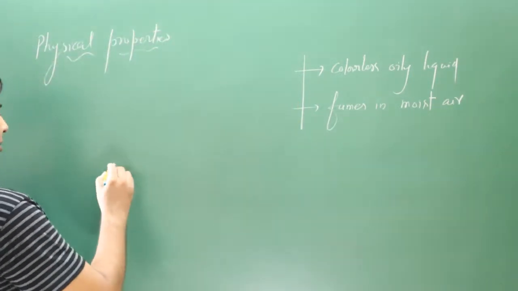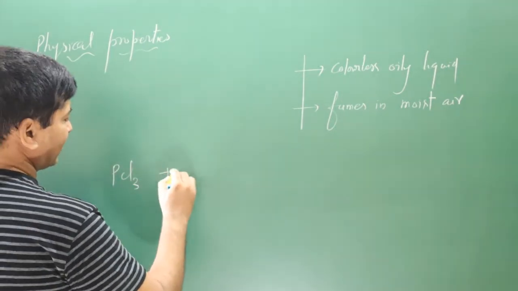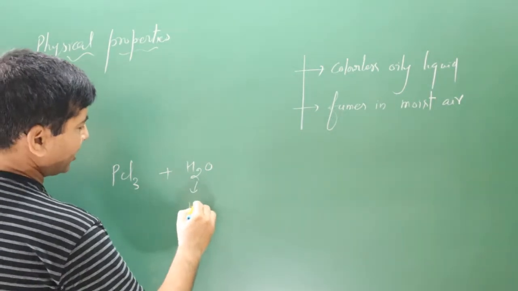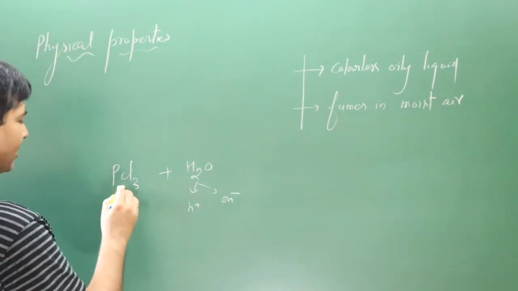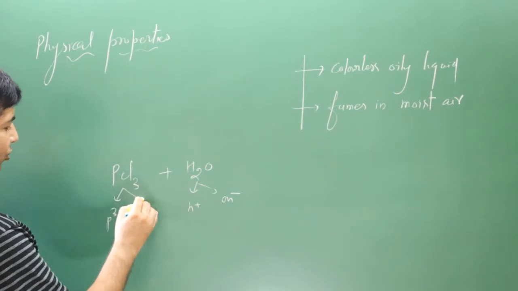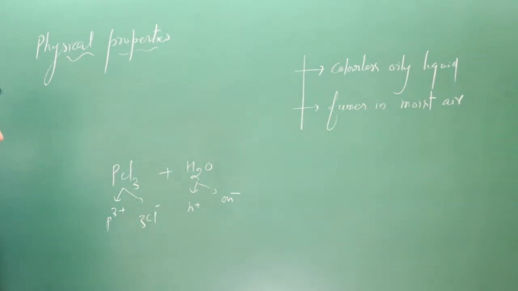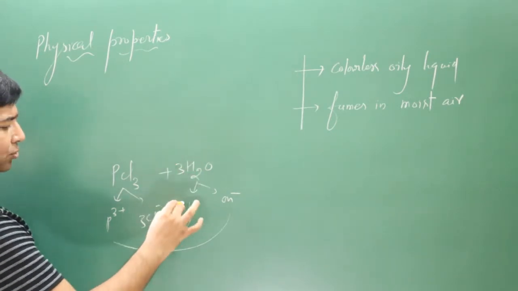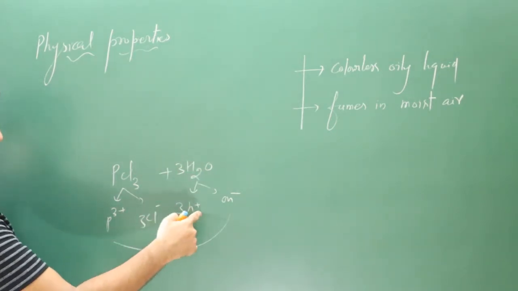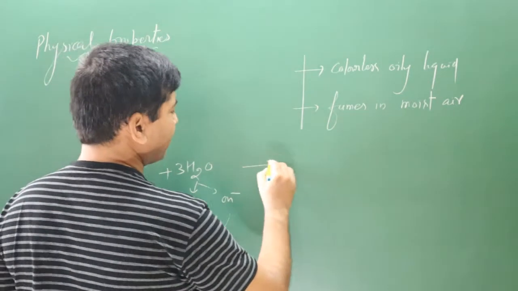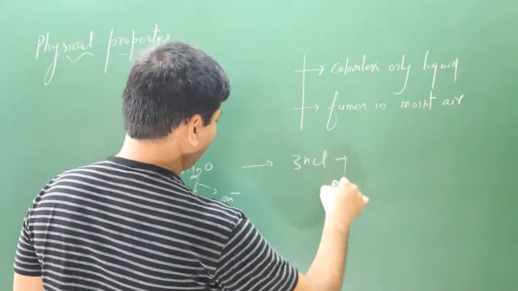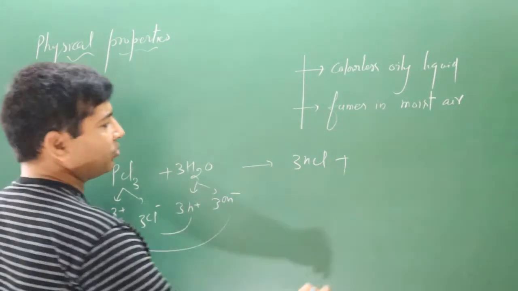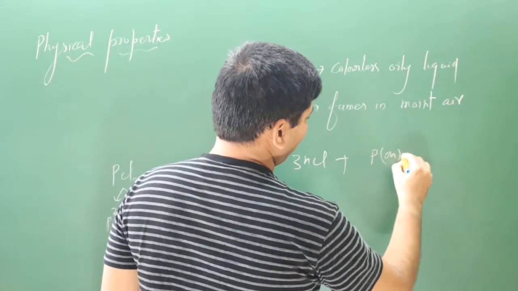Why is it so? You can see it is a double displacement reaction with water. H2O will give us H plus ion and OH minus ion. PCl3 will give us P3 plus and chloride ion. How many chloride ions? 3 chloride ions. Positive-negative attraction will be there. We can take 3 molecules so that we get 3H plus. 3H plus will combine with 3Cl minus ion, and we get 3HCl. Next, P3 plus will combine with 3 hydroxide ions, and we have P(OH) whole thrice.